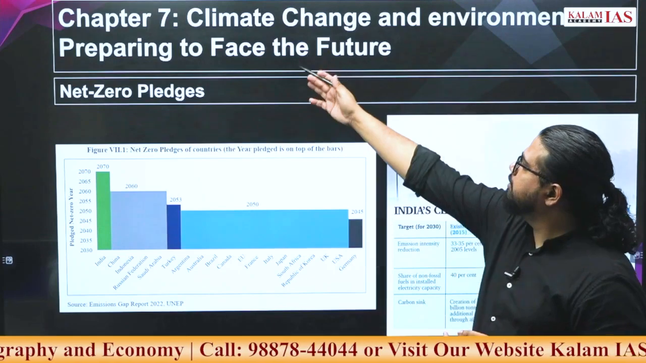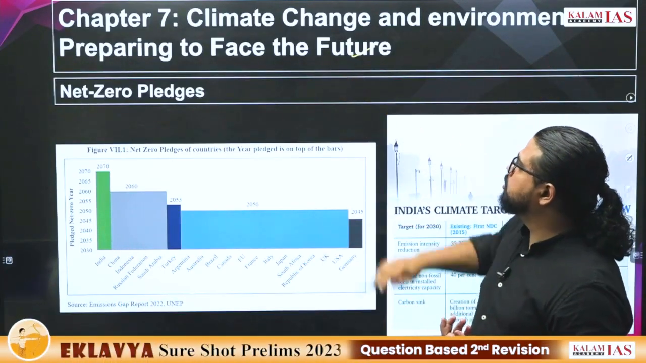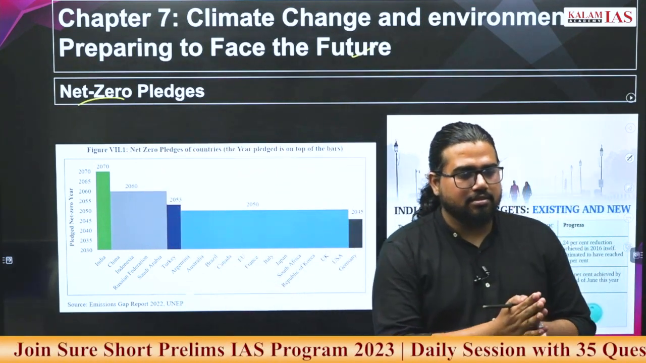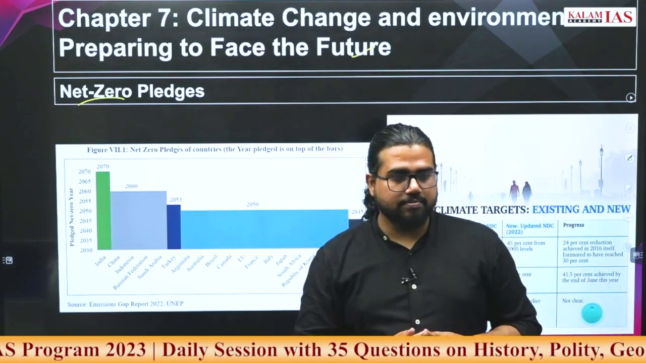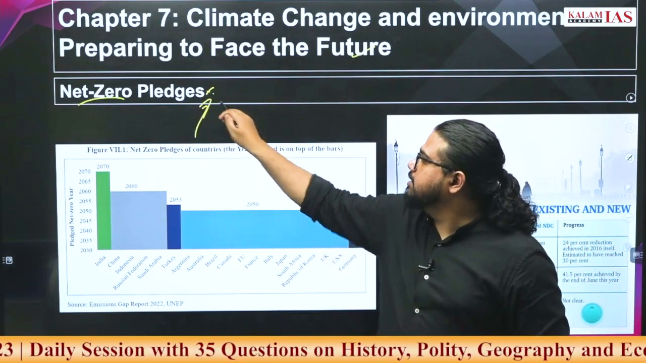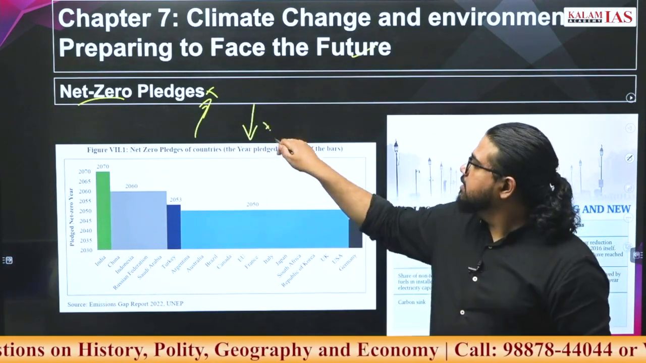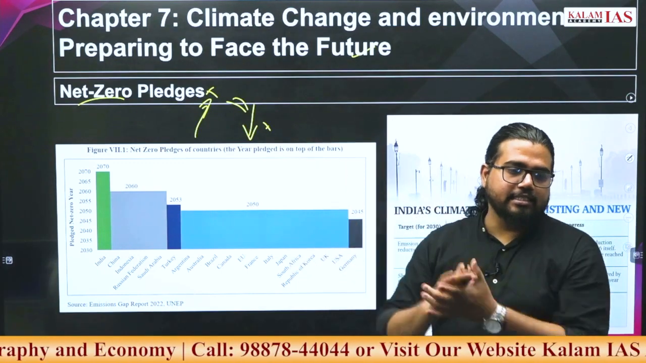So the first, 7th chapter, is climate change and environment, preparing to face the future. Net zero targets. What exactly does net zero mean? Does it mean zero emissions? If a country is emitting X and it is sequestrating or absorbing X, this becomes equal, then the country is said to have achieved the net zero.